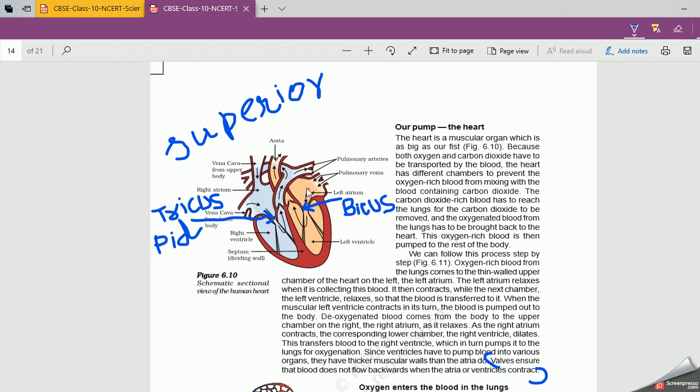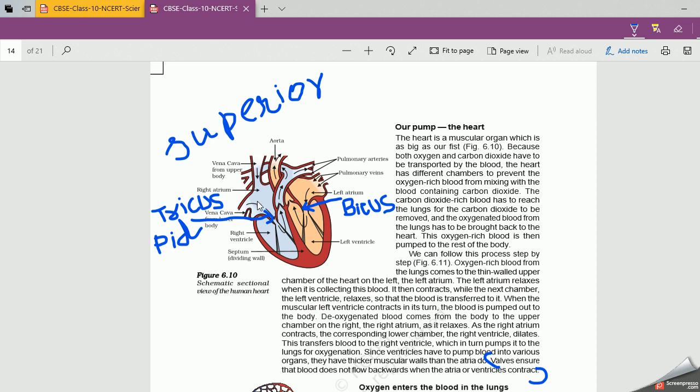You have heard the beating of the heart, right? Heartbeat means you can hear two kinds of sound: one is lub and another is dub. When they relax, that is the lub sound, and when they contract, that is the dub sound.